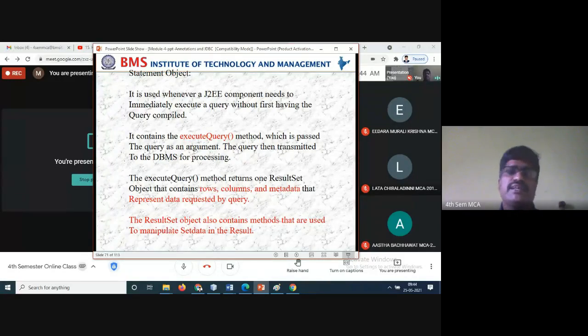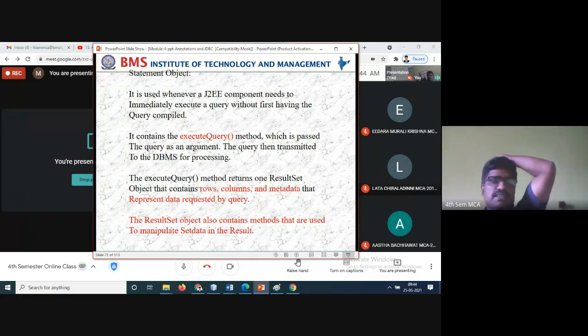The query is then transmitted to the DBMS for processing. When you write the executing query methods, they pass through the database connection to the database. Whatever operations you are doing, whether update, select, modify, or search, all these operations will be done here.